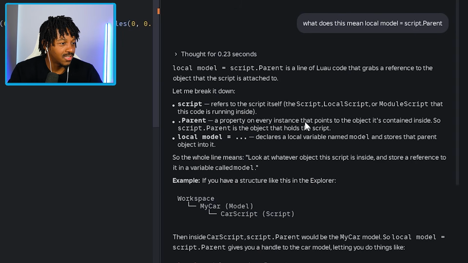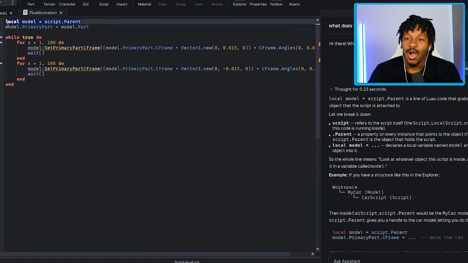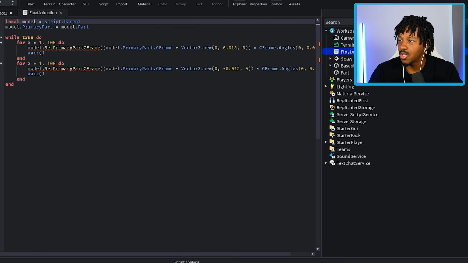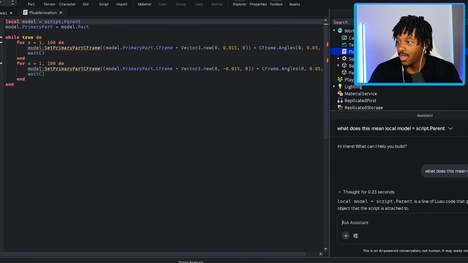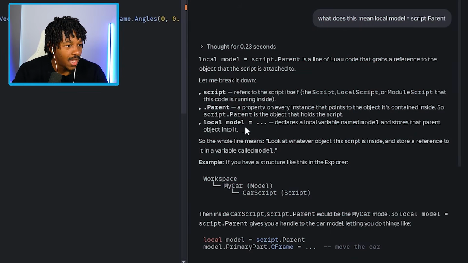A property on every instance that points to the object that's contained inside. So script.parent is the object that holds the script. Oh, okay. So this one line right here holds this entire script. The AI assistant, don't leave. Come back. Local model equals declares a local variable named model and stores that parent object into it. So this whole line means look at whatever object the script is inside and store a reference to it in a variable called model.